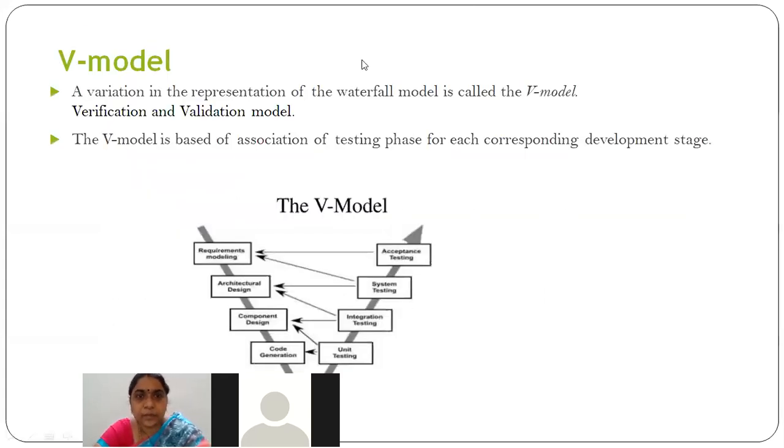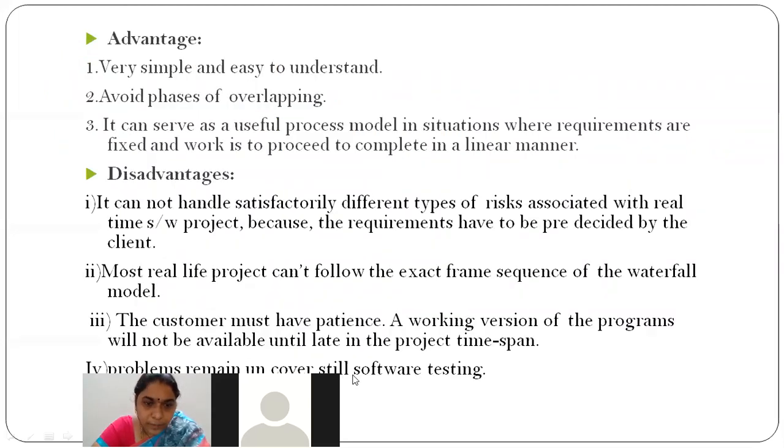And next, coming to another model in linear process models, next is the V model. So right students, when we move from one model to another model, definitely there will be some disadvantages in the previous model, which we'll be trying to rectify in the next models, right? Now in the V model, why did we come from the waterfall model to the V model is because of this last point. So here we said that problems remain uncovered till software testing.